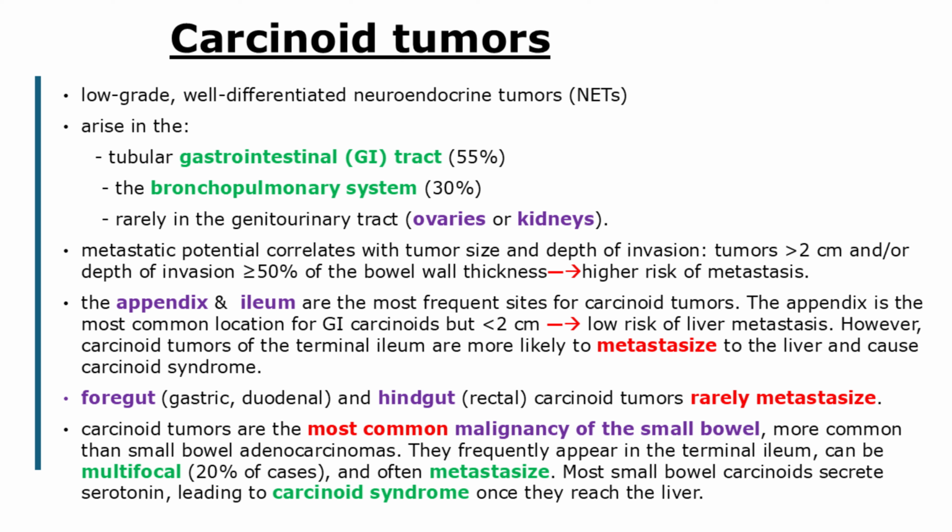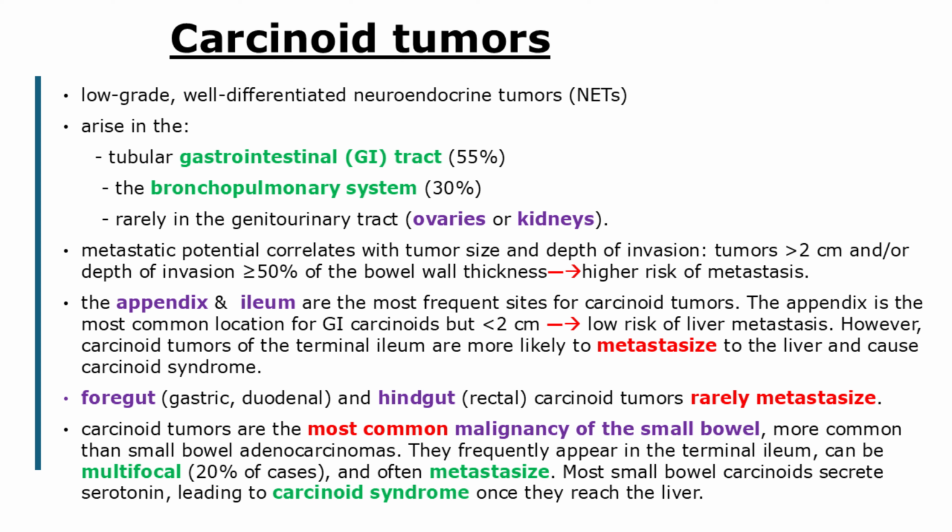In contrast, foregut, such as gastric and duodenal, and hindgut, such as rectal, carcinoid tumors rarely metastasize, and hindgut carcinoids typically do not produce serotonin to cause carcinoid syndrome, even when they metastasize to the liver. This is because they lack the enzyme dopa decarboxylase and cannot convert 5-hydroxytryptophan, 5-HTP, into serotonin.